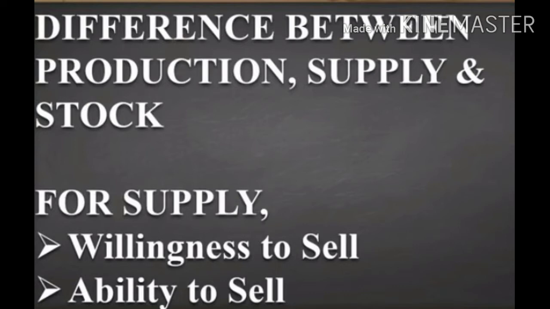Second is ability to sell. Ability to sell depends upon the availability of stock. For example, a trader has a desire to sell 1000 packets of oil while he has an available stock of only 500 packets. Then the ability to sell is only 500 packets. Thus, supply is 500 packets.